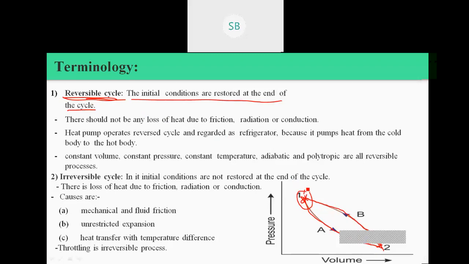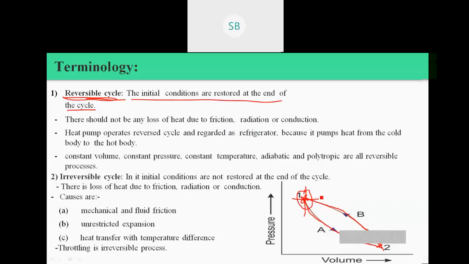And the properties after the completion of these two processes, the properties of the system are exactly the same as the original conditions. The word exactly is very important, because there will not be any small difference between those properties. When those are exactly the same, then we can say that the particular cycle is a reversible cycle.